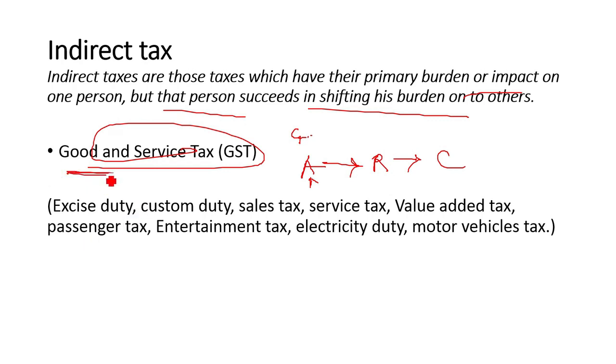So now GST, when it was introduced, other indirect taxes were abolished. So you should be aware of those taxes, that is excise duty, custom duty, sales tax, service tax, value added tax, passenger tax, entertainment tax, electricity duty, motor vehicle tax. So all these taxes are void under GST. Okay, so here we come to the end of our tax structure in India.